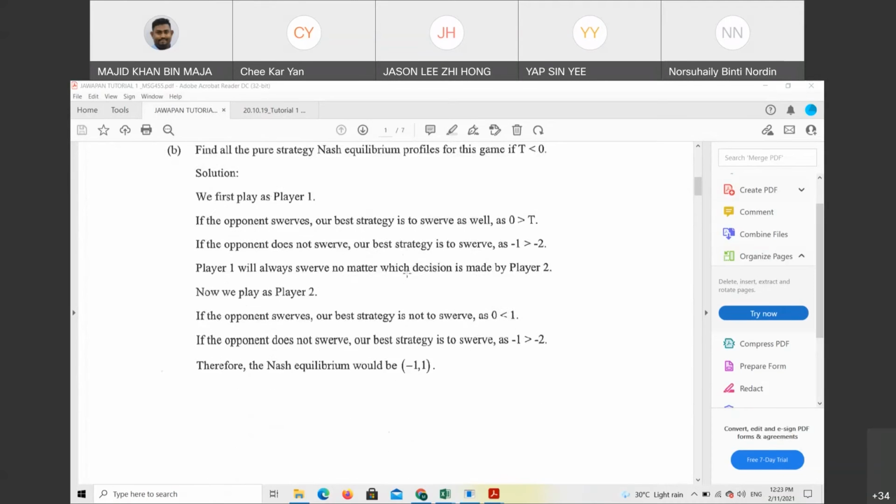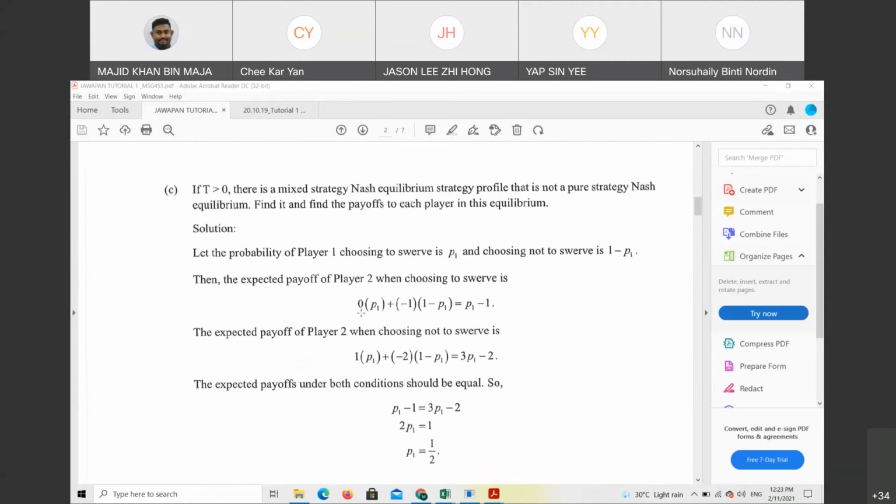So what we need to do is 0 times P1. We randomize the strategy. Plus -1 times 1 minus P1. When you solve this one, 0 times P1 is already finished. We only have -1 plus P1. So I rearrange it, so it will be P1 minus 1. Faham tak Suhaili? Faham.